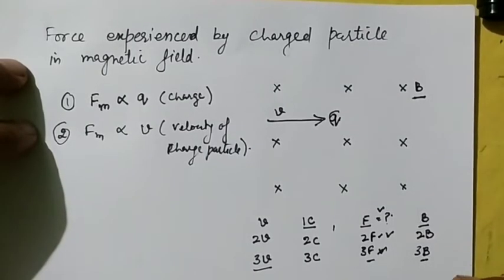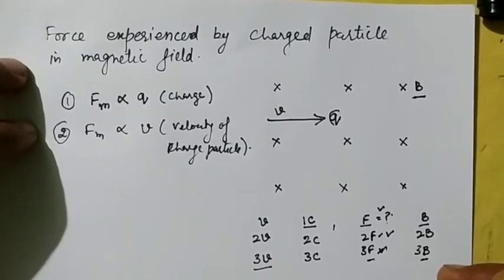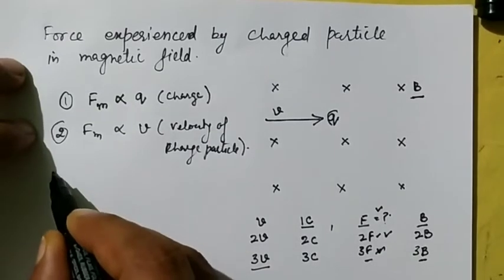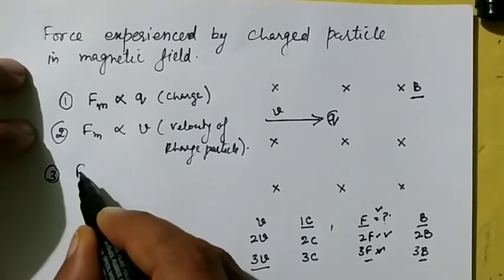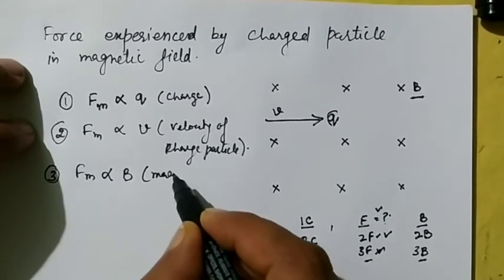जैसे जैसे मैं magnetic field को बढ़ा रहा हूं मेरी force, जो magnetic force भी बढ़ रही है charge particle के ऊपर. So the third outcome what we got is the force, magnetic force is directly proportional to the magnetic field.